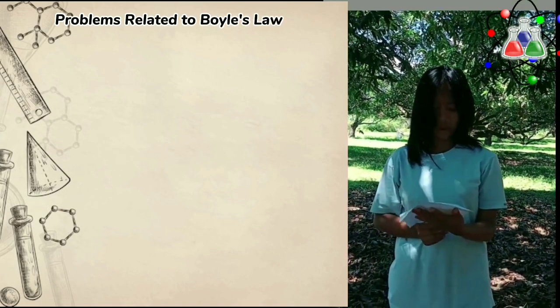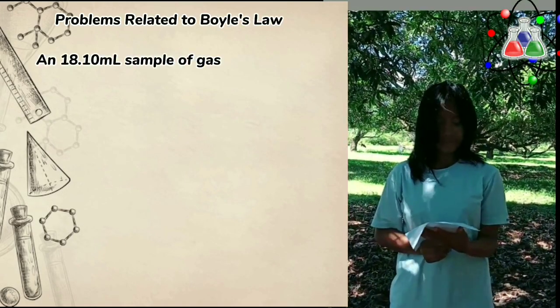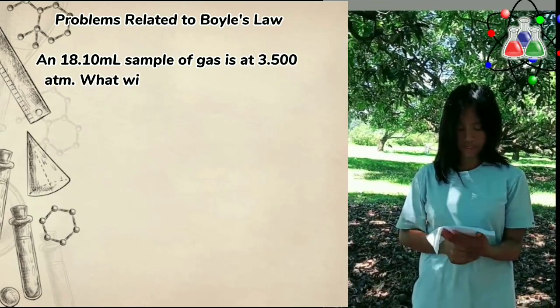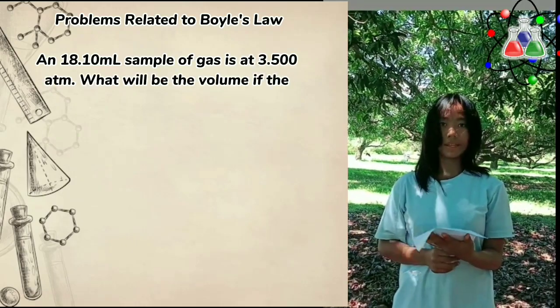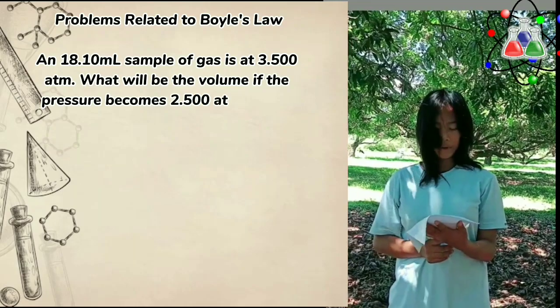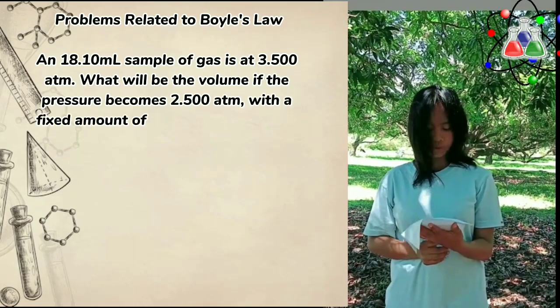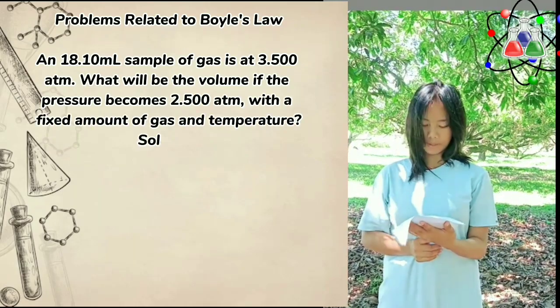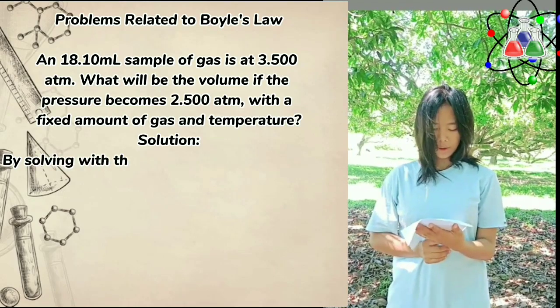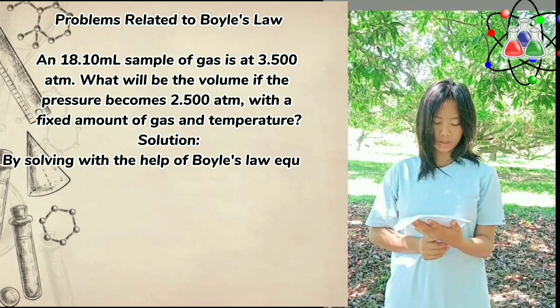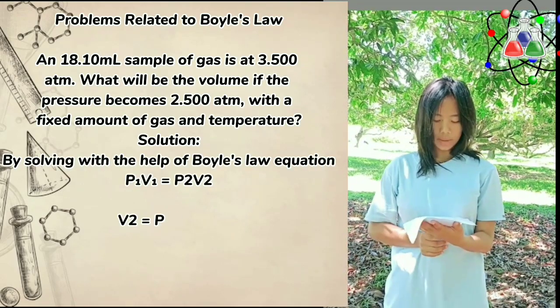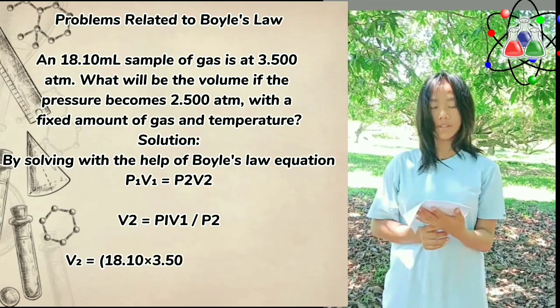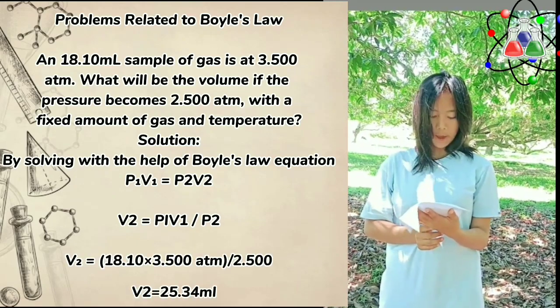Problem related to Boyle's law. An 18.10 ml sample of gas is at 3.500 atmosphere. What will be the volume if the pressure becomes 2.500 atmosphere with a fixed amount of gas and temperature? Solution. By solving with the help of Boyle's law equation, P1V1 equals P2V2.